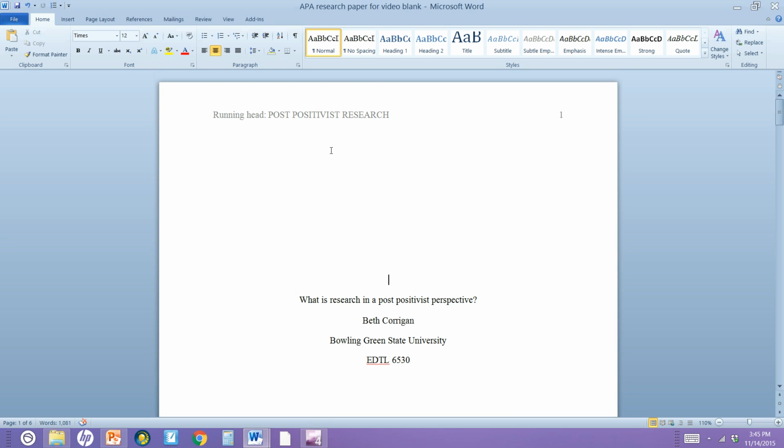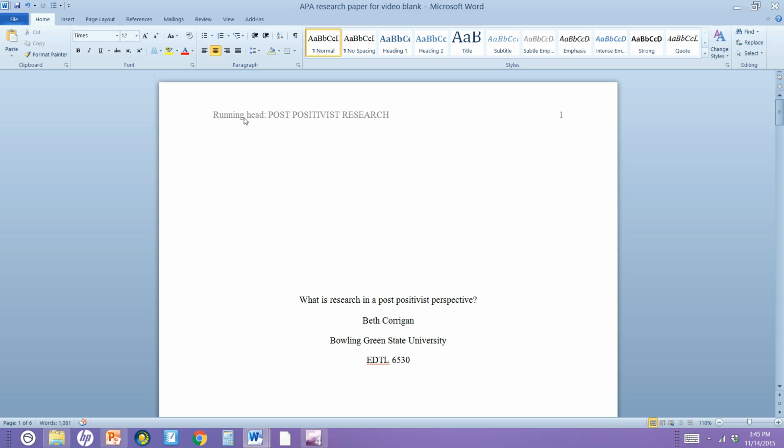Up here we have the running head. So the running head is basically going to be showing up on every single one of your pages, a shorter version of your title. Your title shouldn't be more than 12 words anyways, this title down here. And so this is even more of a shorter version of your title. So the running head is even shorter than your real one, and so you can kind of see what I did. I just took post-positivist research and put it as my running head.